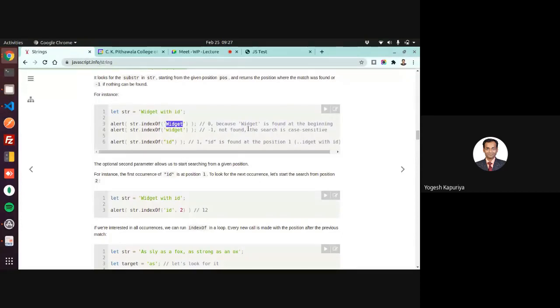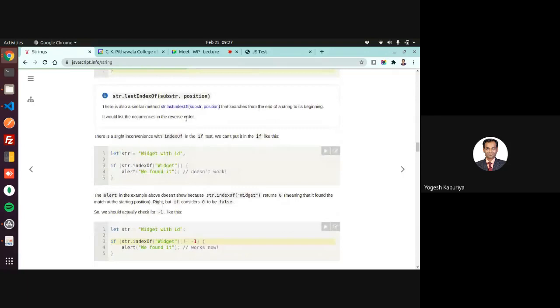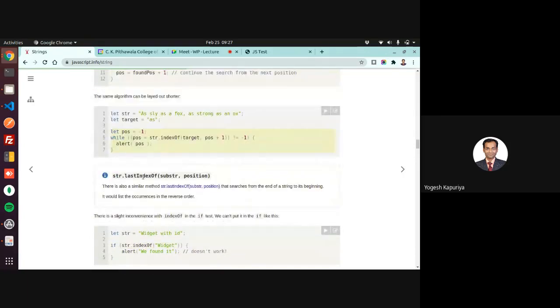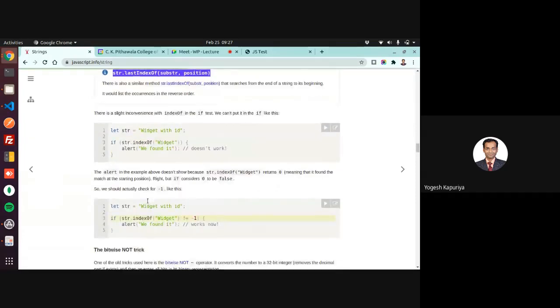Remember, the search is always case sensitive. So if you search for widget inside this capital Widget, it will return false. indexOf is also very useful. Then lastIndexOf: sometimes you want the last position at which this keyword exists. So let's say there are A's, and A's. There are 3 A's in this, and you want to find out the last index. In that case, you can simply use this function, lastIndexOf.